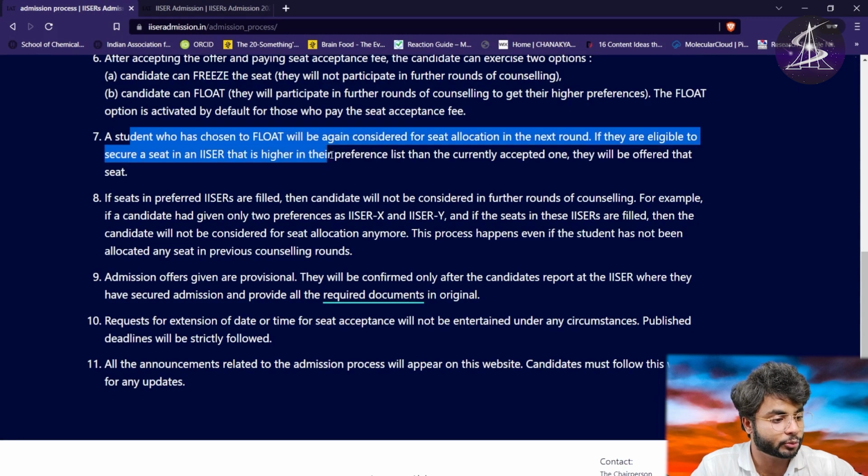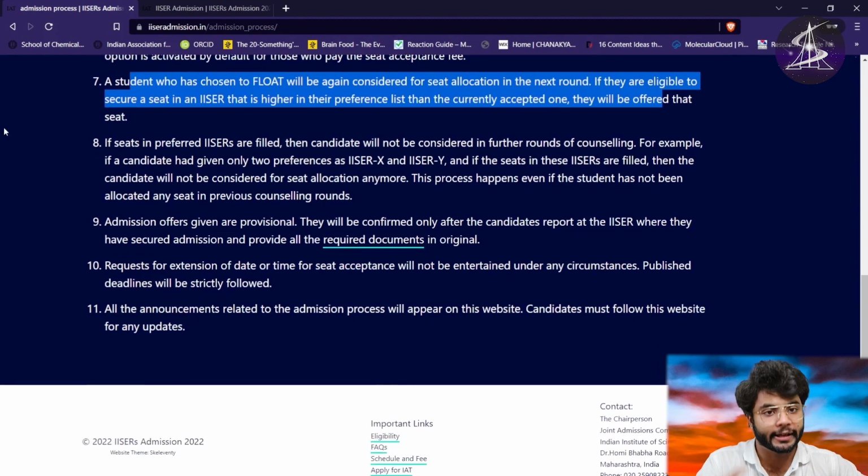Now a student who has chosen the float option will again be considered for seat allocation in the next round, and if they are eligible to secure a seat in an ISER that is higher in their preference list than the currently accepted one, they will be offered that seat. अगर आपको higher preference की seat मिलती है तो आपको मिल जाएगी.